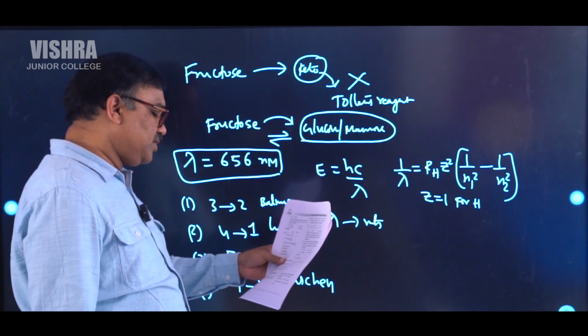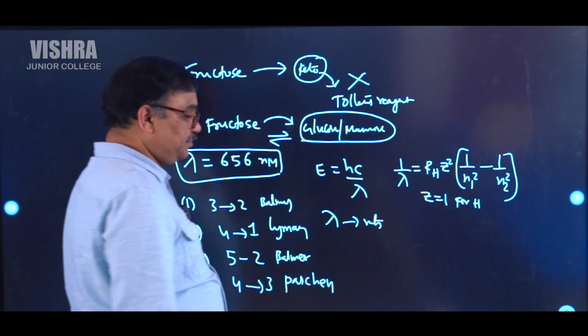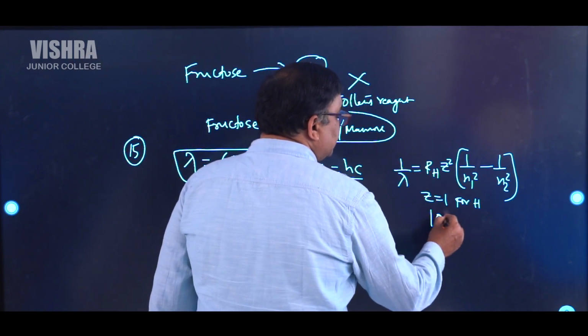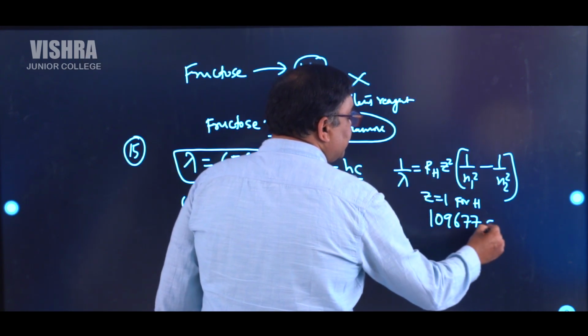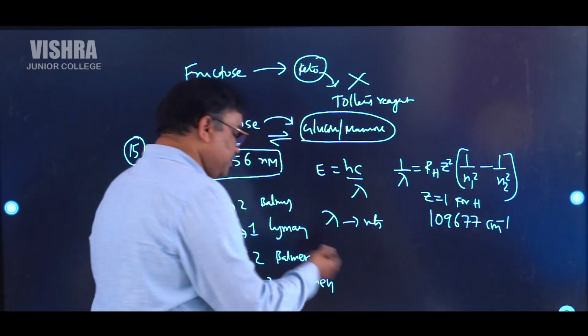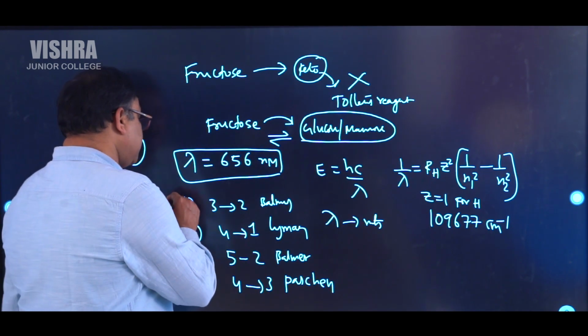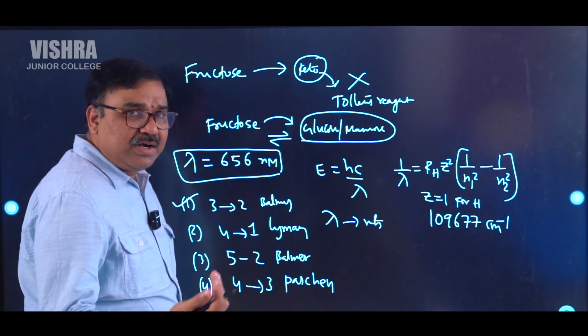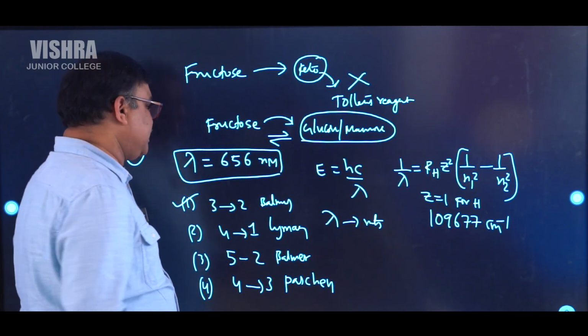Rydberg constant also you substitute and you can do. What is the Rydberg constant? 109677 centimeter inverse is the Rydberg constant. Substitute that, you can get the option. The first option will be correct. And in another way also you can guess. See here,